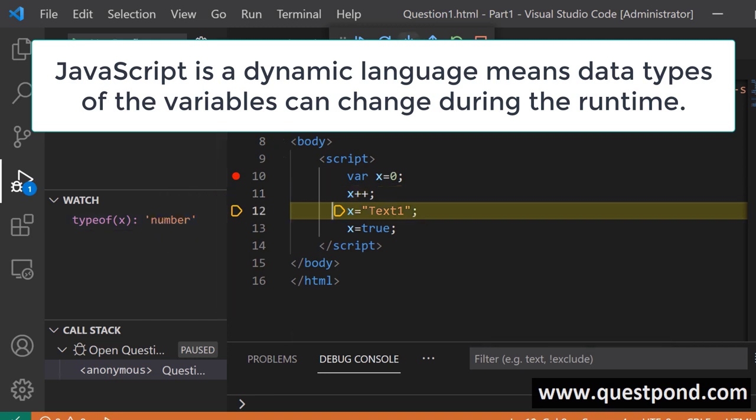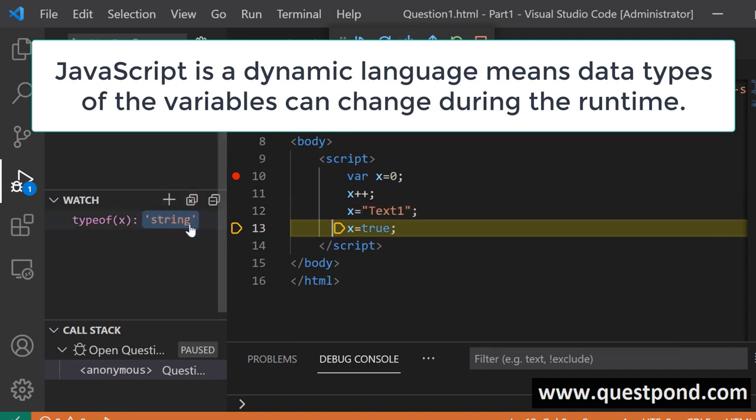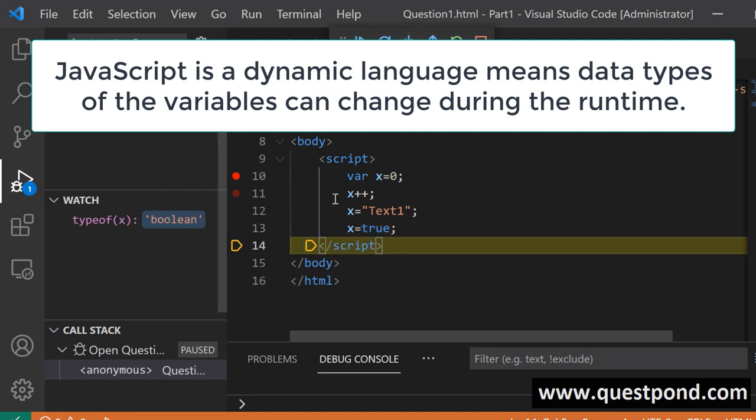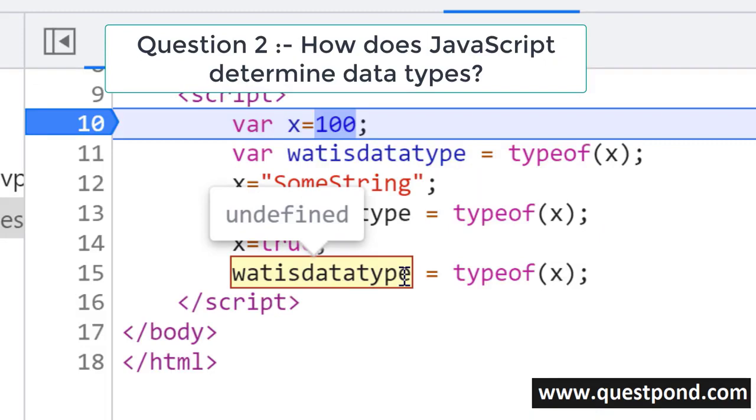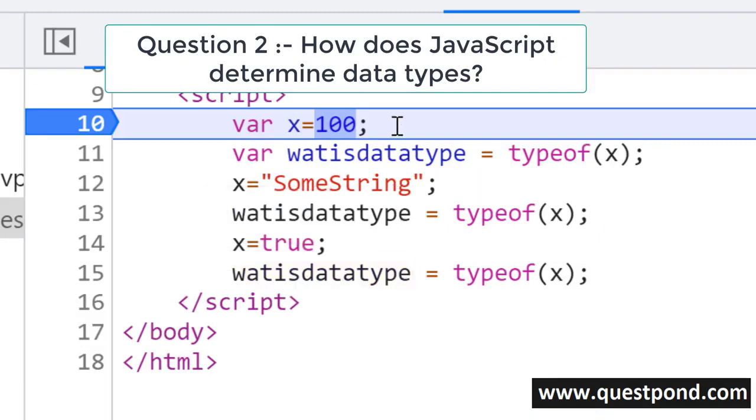But later on, when I go to line number 12, it's now a string. And when I execute line number 13, it's a boolean. So dynamic language means that the data types of the variable can change during the runtime. So be to the point. JavaScript is a dynamic language because the data types of the variable can change during the runtime, and JavaScript will not complain about it. How does JavaScript determine data types?